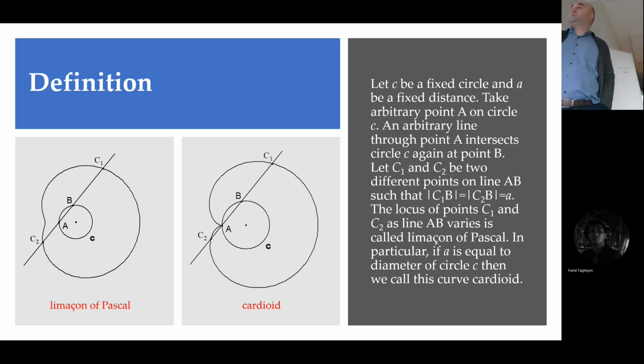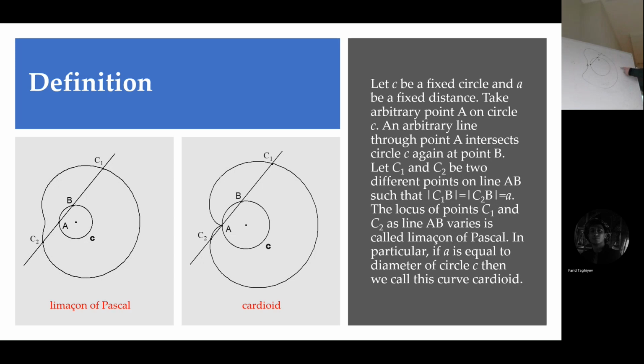In a special case, you obtain a cardioid, a heart-shaped curve. This happens when A is equal to, I think, the diameter of the circle, if I'm not wrong. So when A is on the circle, it's a cardioid, otherwise it's a limaçon of Pascal.